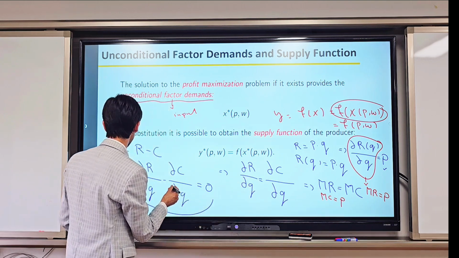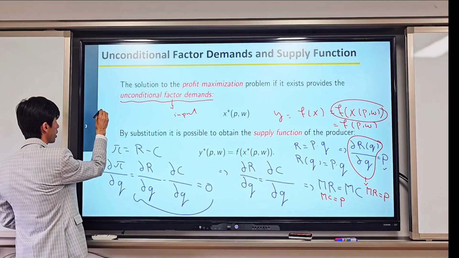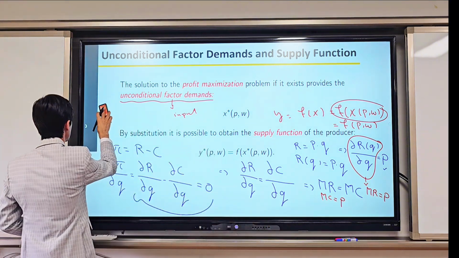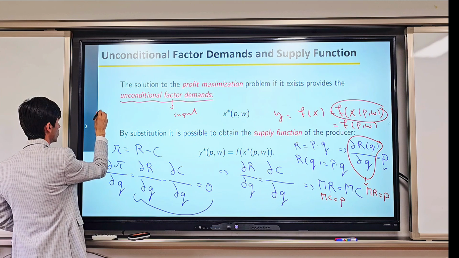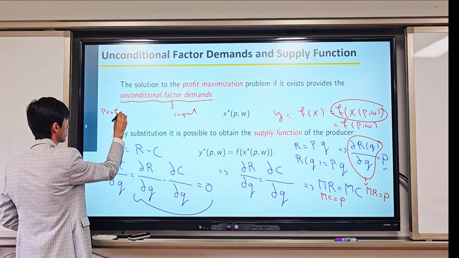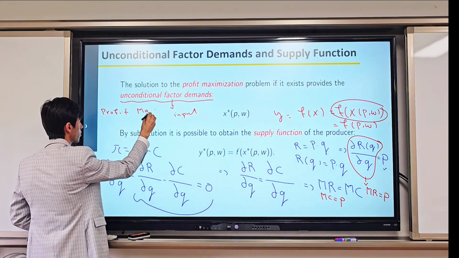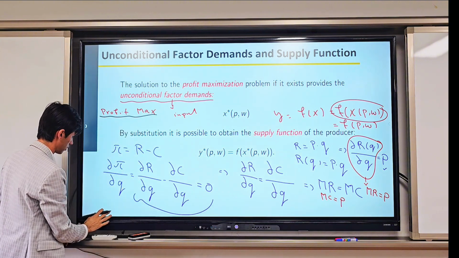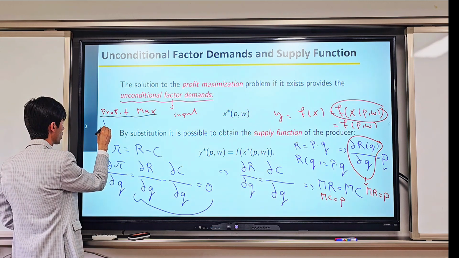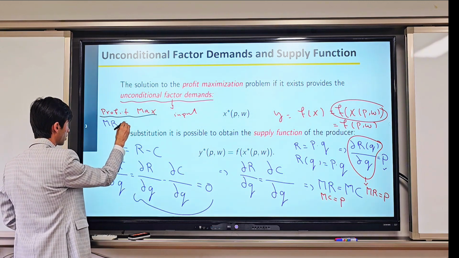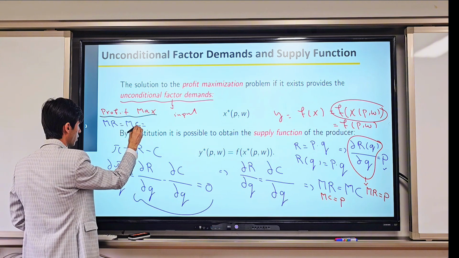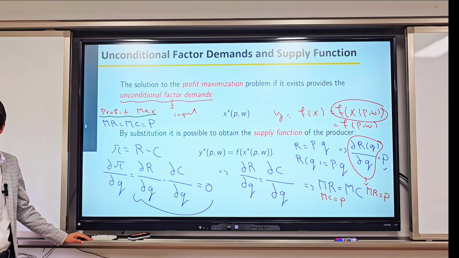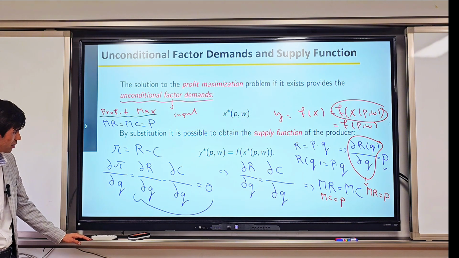But in case of perfect competition, the profit maximization condition is this one: the marginal revenue is equal to the marginal cost and is equal to the price.